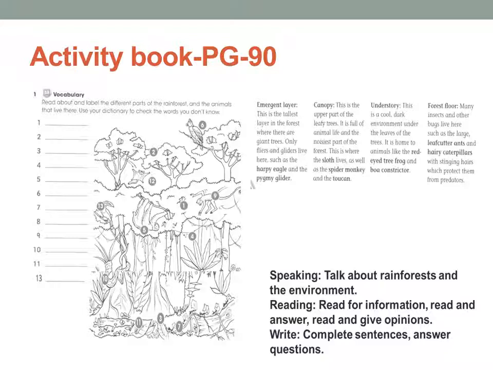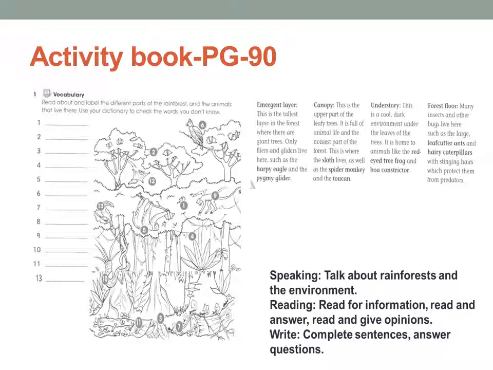Now let's go to understory. This is a cool, dark environment under the leaves of the trees. It is home to animals like the red-eyed tree frog and boa constrictor. For forest floor, many insects and other bugs live here, such as the large leaf cutter ants and hairy caterpillars with stinging hairs which protect them from predators. So now you read all these 4 things. From this you will get the answers for 1 to 13. So read it and get the answer.